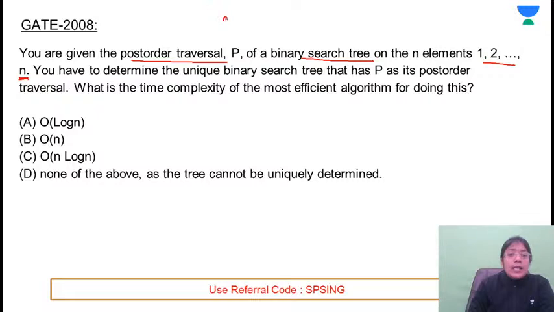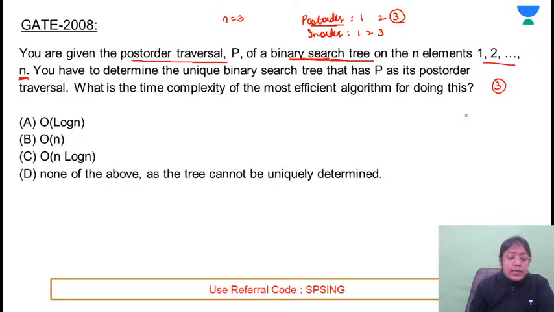Let's assume that n is 3. This means that the post order traversal is what? Post order is 1 to 3. What will be the pre-order? Can you construct the binary tree, binary search tree? This is for binary search tree. इसका मतलब क्या? In order भी आपके पास 1 to 3 होगा. In order will also be 1 to 3. Elements in the ascending order. So post order में last element represents the root element. This means that for this one, 3 will be the root.